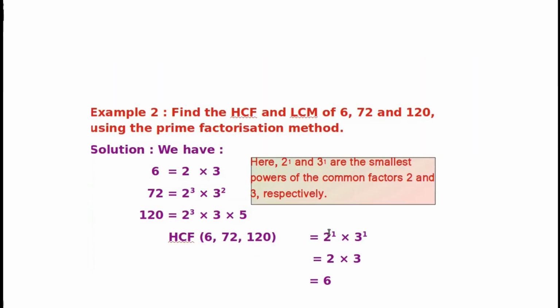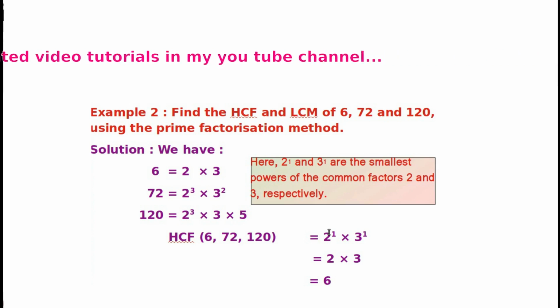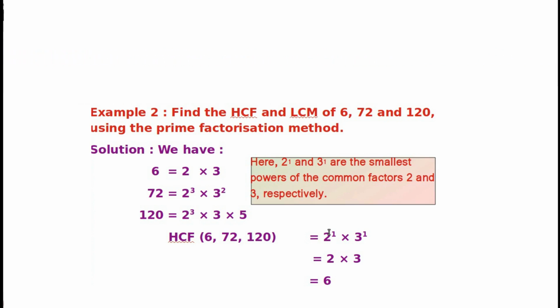9696. Second example. Find the HCF and LCM of 6, 72 and 120 using the prime factorization method. We know 6 we can write as 2 times 3. 72 we can write as 2 cube into 3 square. And 120 we can write as 2 cube into 3 into 5.